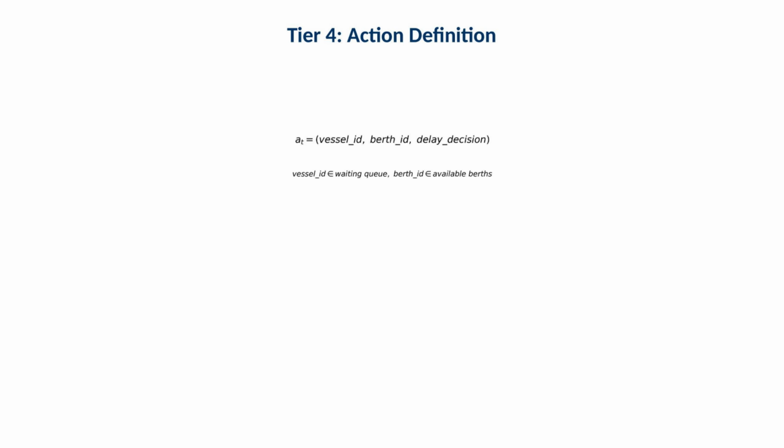Operationally, this action structure allows the agent to represent both immediate assignments and the decision to defer assignment until a better berth window opens. This slide defines the reward as a negative cost for waiting and processing, plus a positive utilization bonus. Operationally, the utilization bonus discourages leaving berths idle. The waiting and processing costs encourage fast turnaround and low congestion.